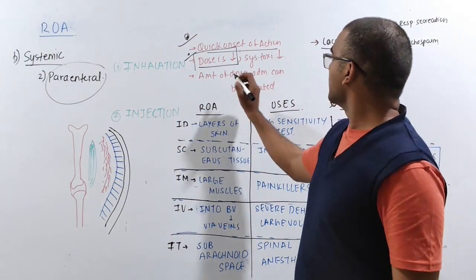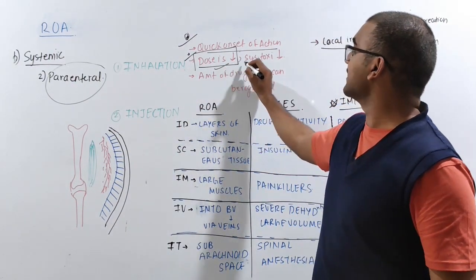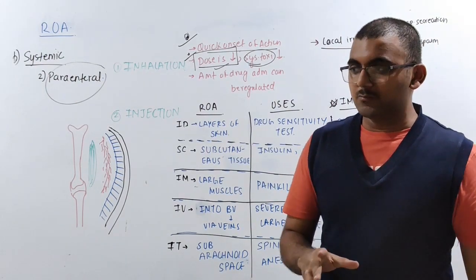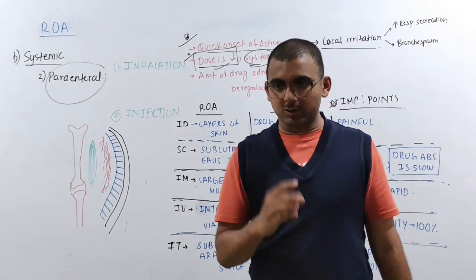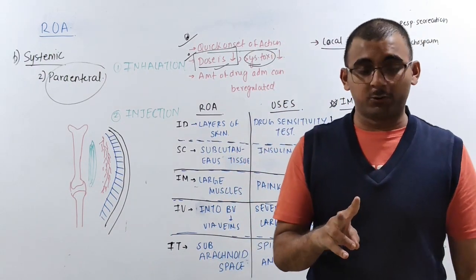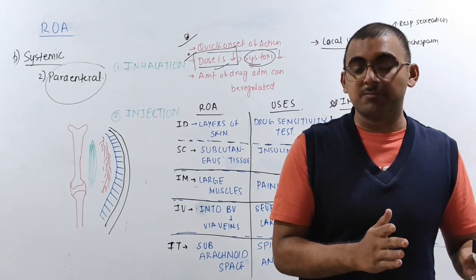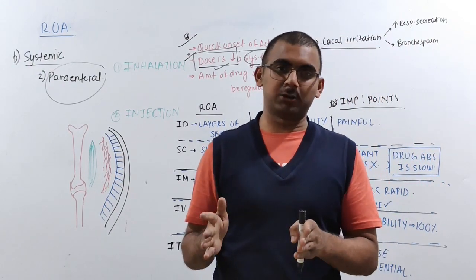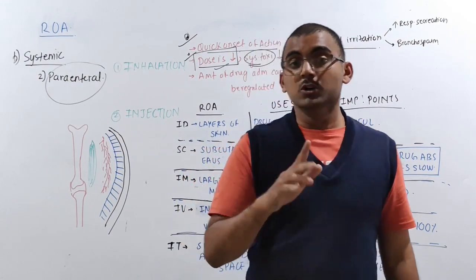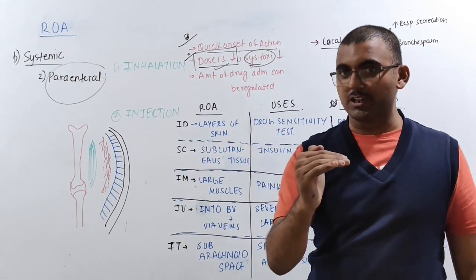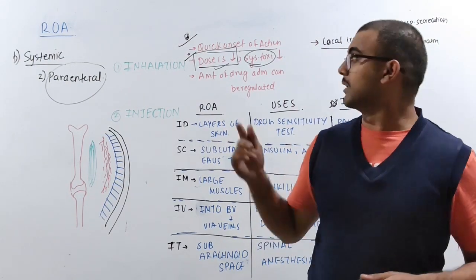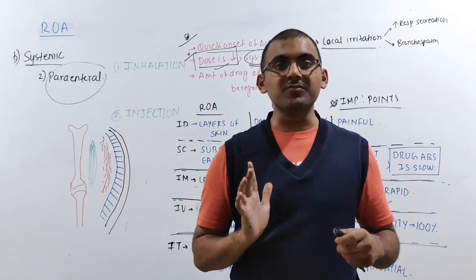Okay, fine. Now here, as I told you, the dose is going to be less. So because the dose is less, the systemic toxicity is reduced. One thing you have to understand is that when you take a drug inside your body, there are two things which are going to happen. One is the desired therapeutic outcome, the other one is the undesired outcome. The undesired outcome is nothing but what you call the side effects. So if you give a lower dose over here, the drug toxicity or the systemic toxicity, we can reduce it by using this type of route of administration.